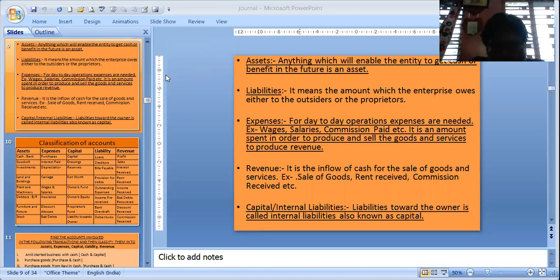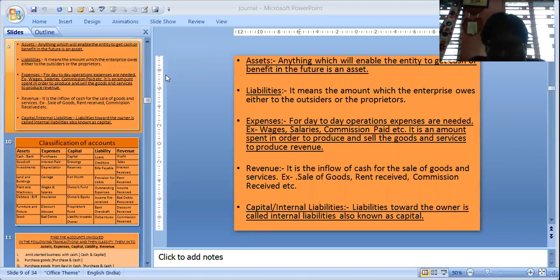There are several types of assets. To name them, I will say fixed assets and current assets. Fixed assets are land and building, plant and machinery, furniture and fixture, those which will remain fixed in the business for a long period of time and give benefit to the business for a long period of time. Whereas current assets do not give benefit for a long period of time because in a short period their benefits are exhausted. Like saris, that is stock, the benefit lasts only for the time until it is sold within a year.